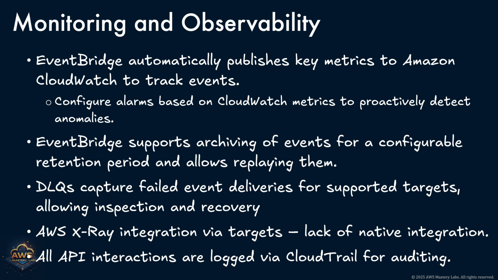You can go a step further by configuring CloudWatch alarms based on these metrics. For example, you might set up an alarm to trigger if event delivery failures exceed a certain threshold, or if there's an unexpected drop in event throughput. These alarms enable proactive detection of anomalies and help minimize downtime or data loss.